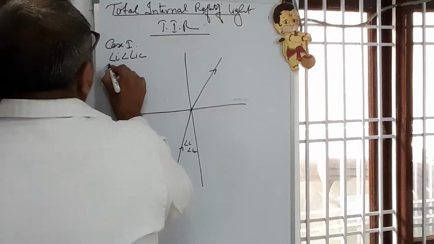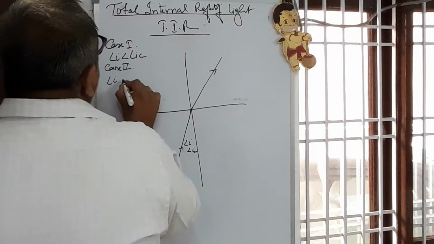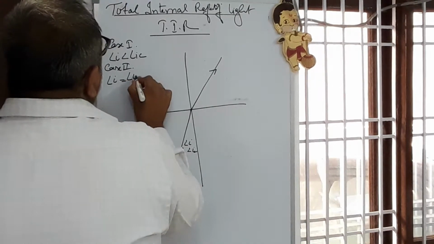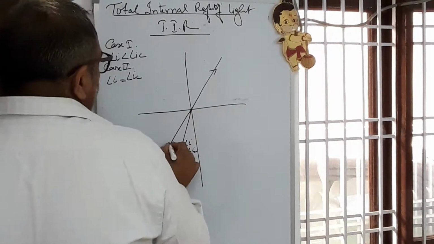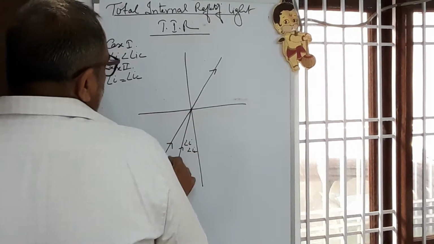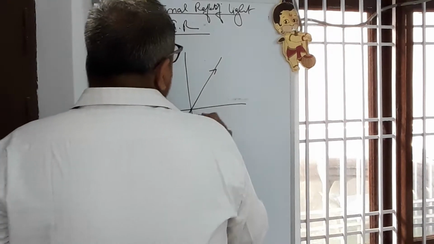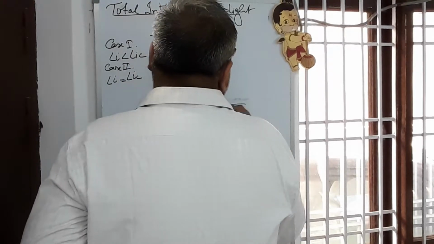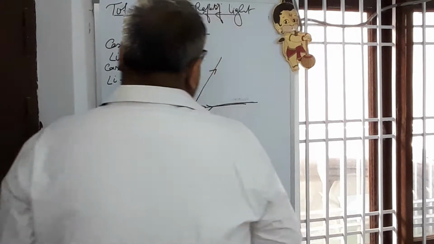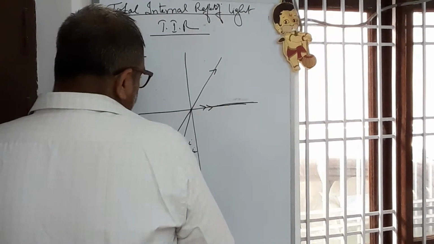Second case, angle of incidence is equal to the critical angle. Angle of incidence is equal to IC. In this case, by the double arrow mark, the ray will come on the surface of both the mediums. This is the second case. See carefully.